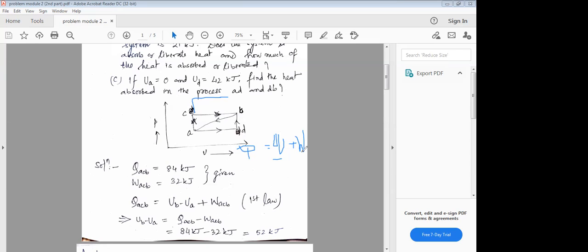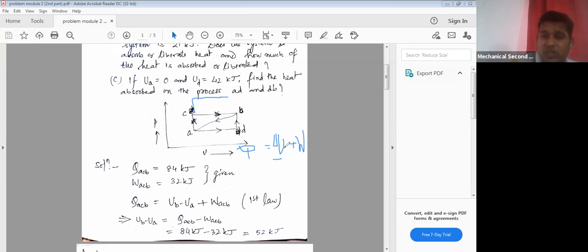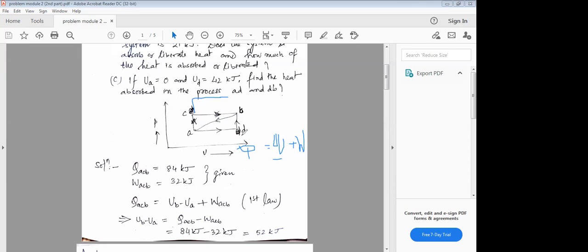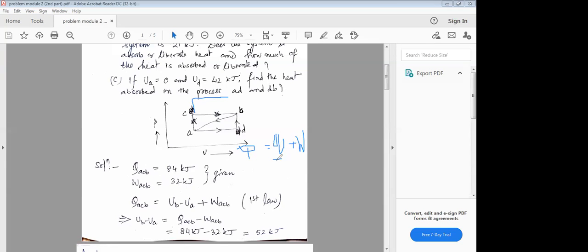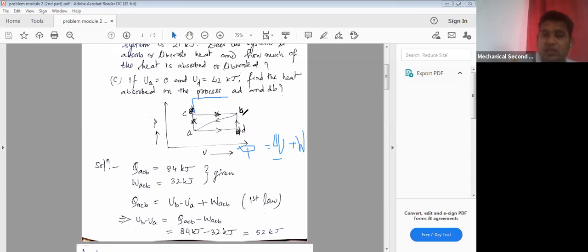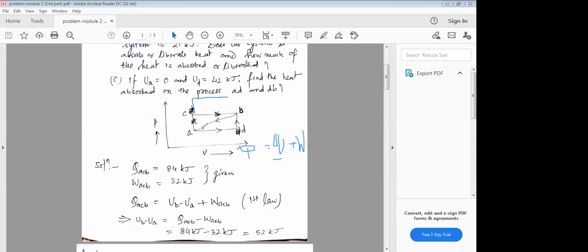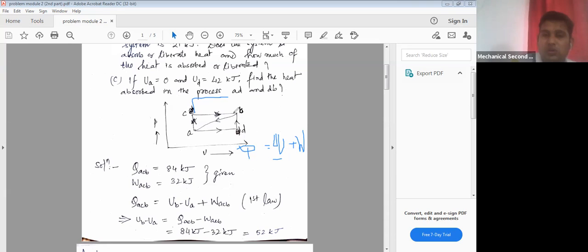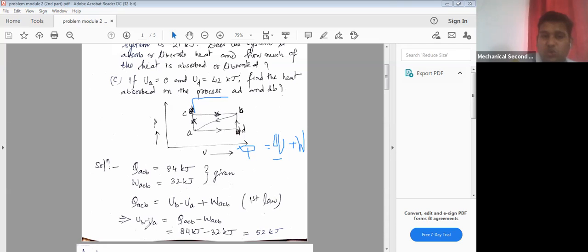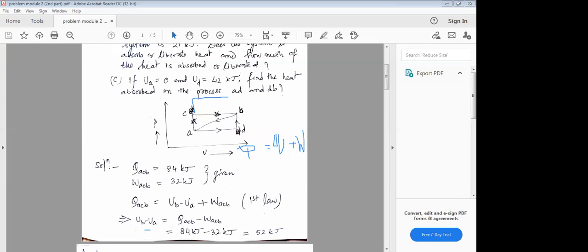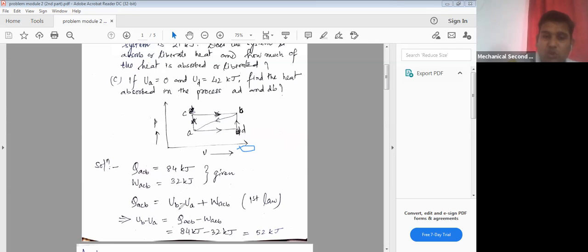Yes, sir. Now, delta U means what? Change in internal energy from the final point to the initial point. Now, what is the final point here? B. And what is the initial point? A. So delta U would be UB minus UA for the path ADB. Is it the same as for the path ACB also? Yes, sir. So using the ACB path, we have found this UB minus UA value. So can we use this value UB minus UA for the path ADB also? Yes, sir.